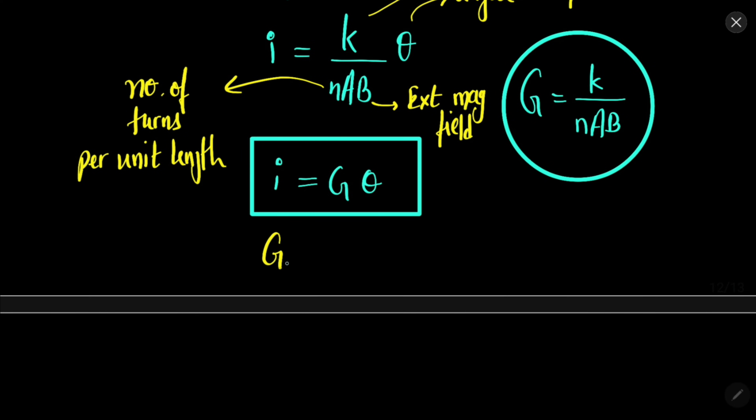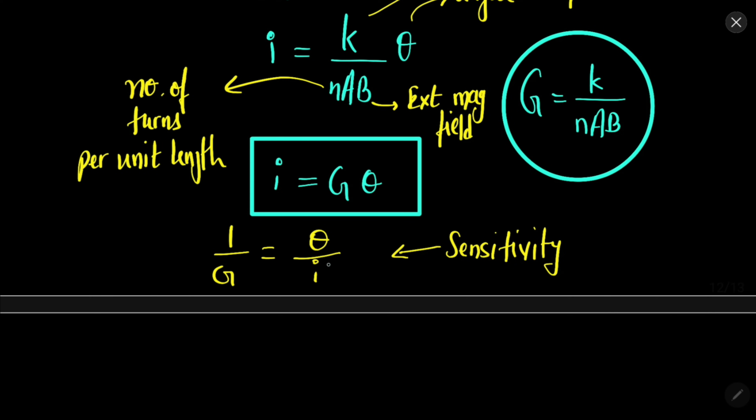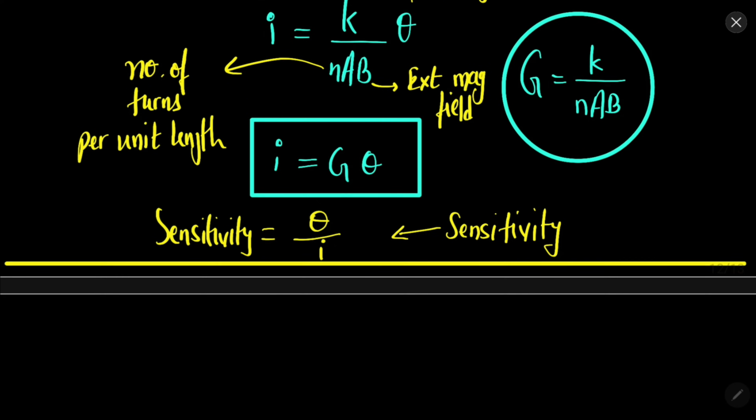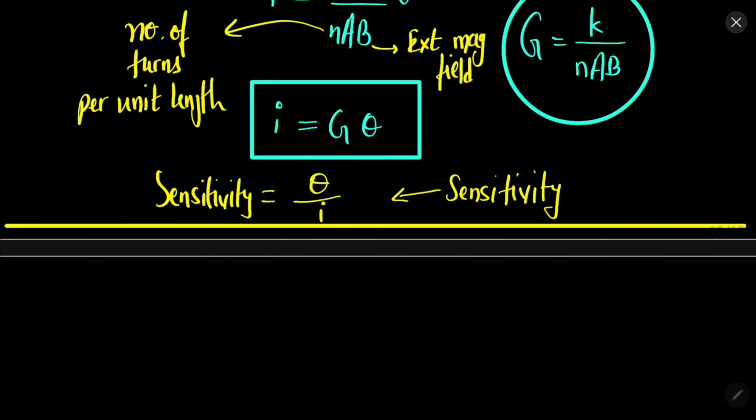Now there is this concept of sensitivity. So this G, if we have theta over I, this will be 1 over G. So this is also called the sensitivity. Sensitivity means for how much current, how much deviation will be there. So it is quite simple. Current sensitivity is the amount of current that we are applying, and for that current how much deflection is shown by the galvanometer.